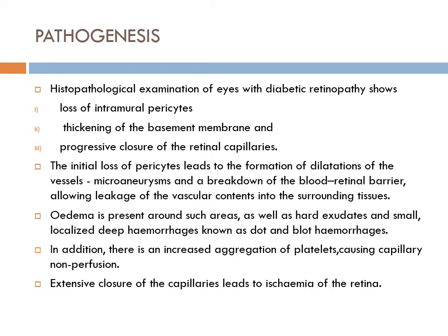The initial loss of pericytes leads to formation of dilatations of the vessels. The vessel wall shows outpouchings, which are known as microaneurysms. So the initial change in diabetic retinopathy is microaneurysms.